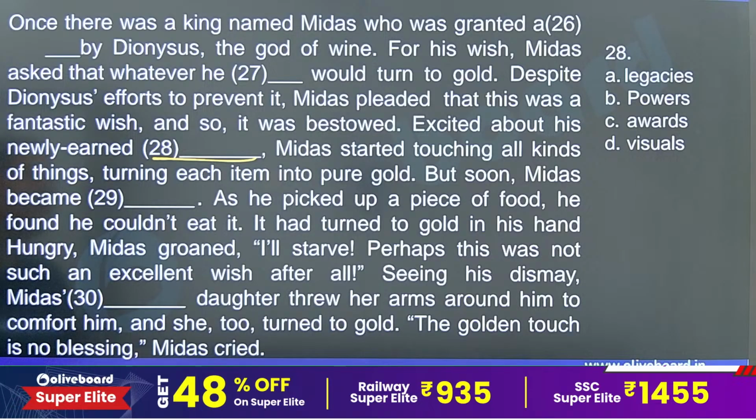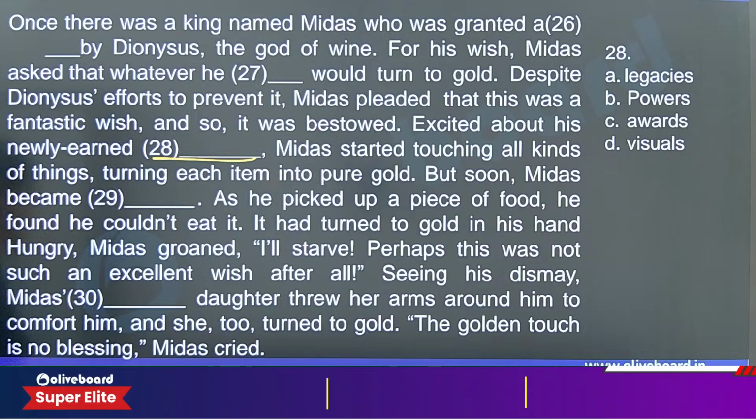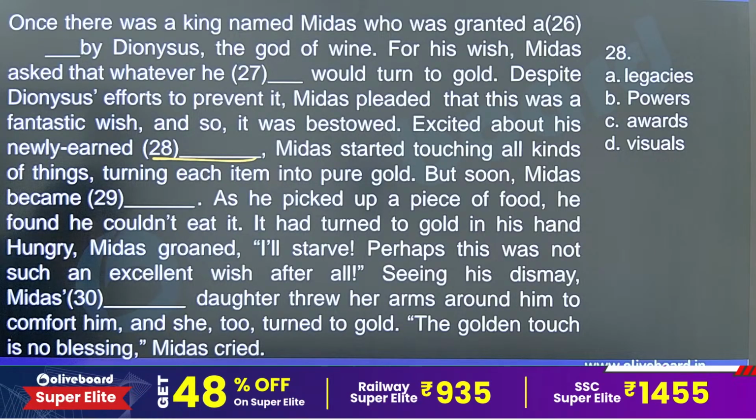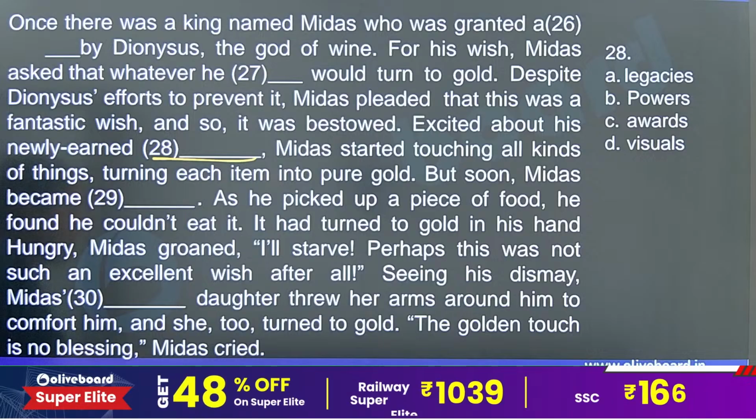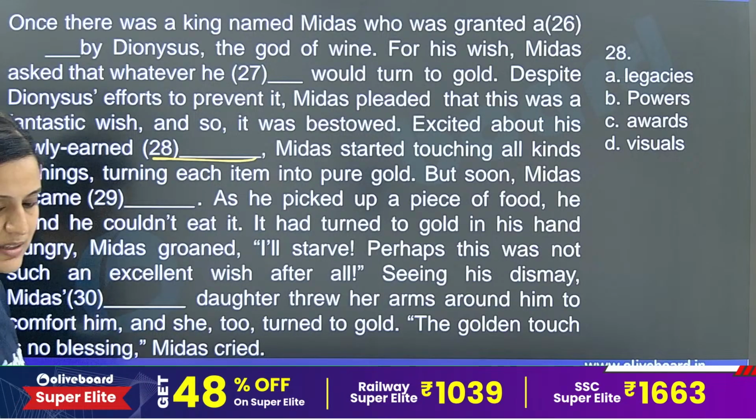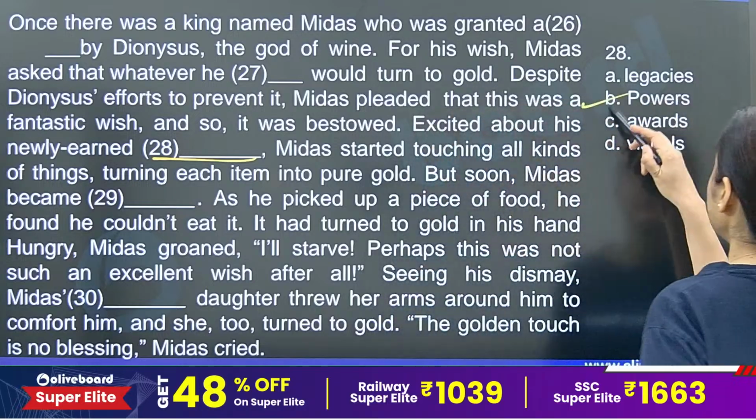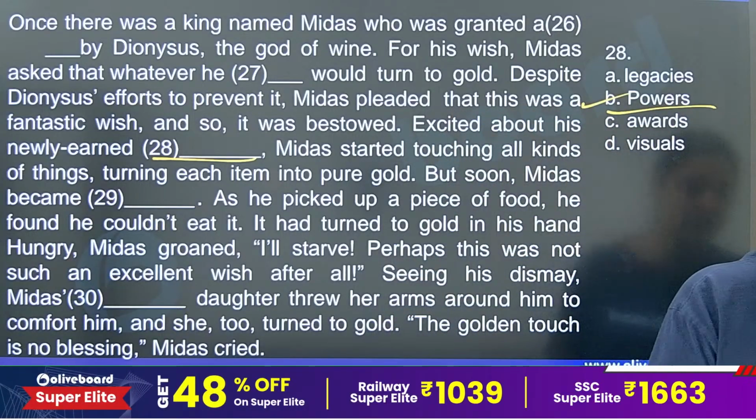28. Excited about his newly earned... so he was very happy. So he felt like everything that he will touch, that thing will get converted to gold. What a powerful wish he has now. So he was very happy. So excited about his newly earned power. That was a power that he has now. So B is the correct answer. Legacies, awards, visions are the incorrect context.